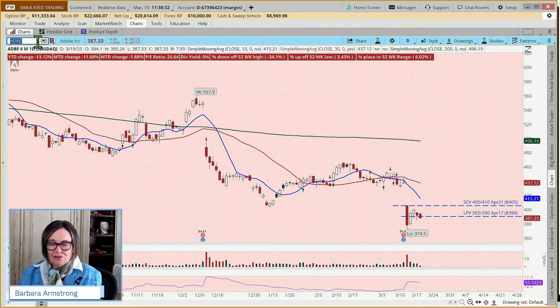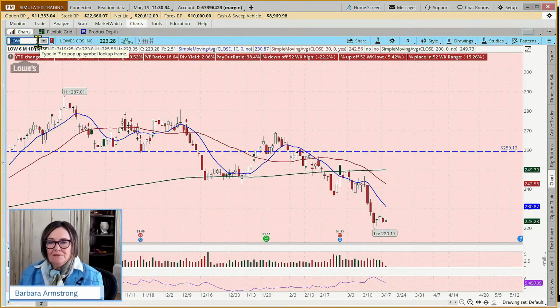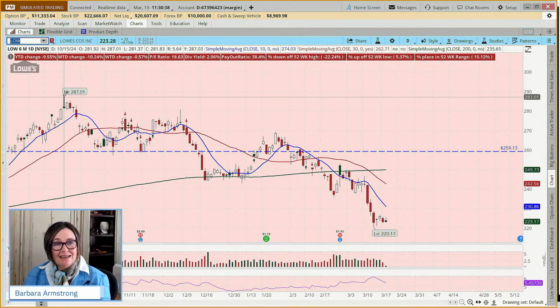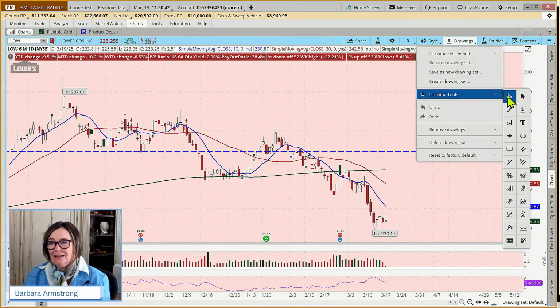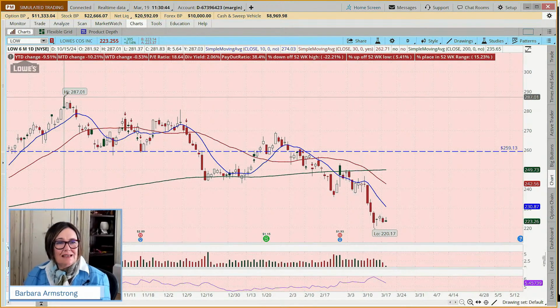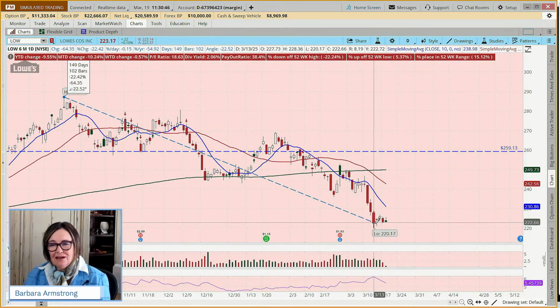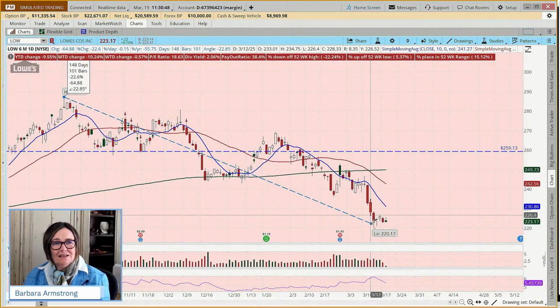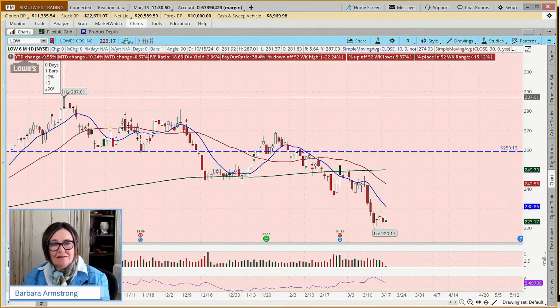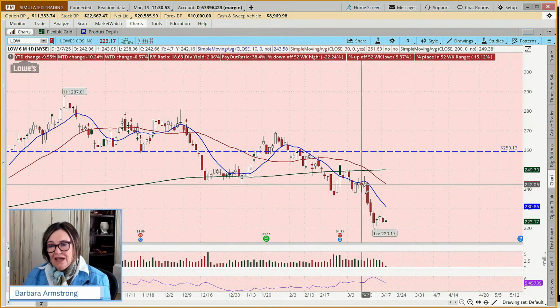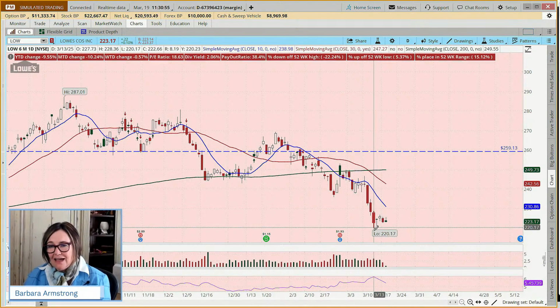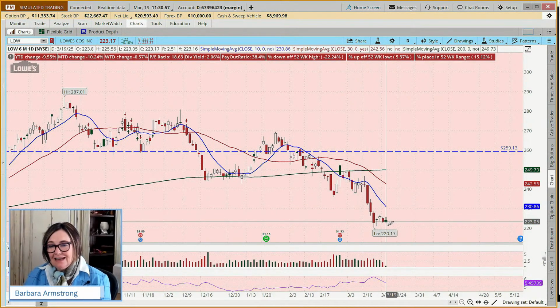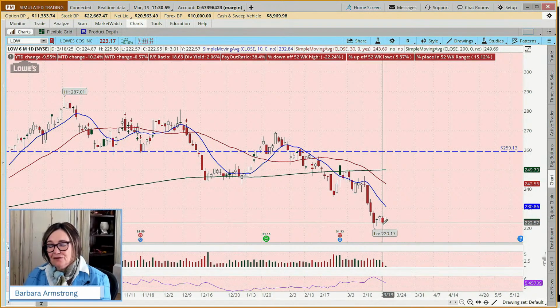How about, we already talked about CMG. How about Lowe's? Same thing, right? And Lowe's, we had a high here of 287 and it's come down to 220. So this has been kind of rolling down the hill here for a while. It's down 22%. And again, we had this drop, bear flag. And then today we have this inverted hammer.